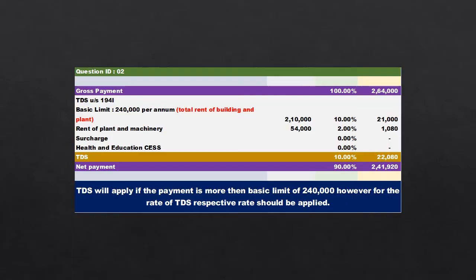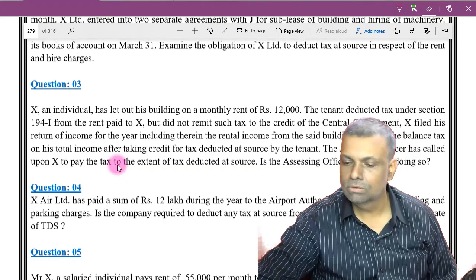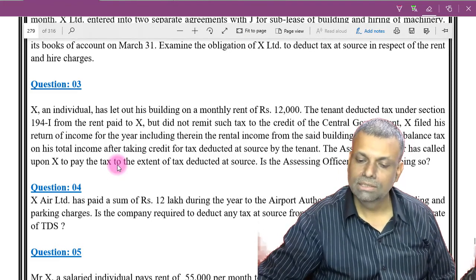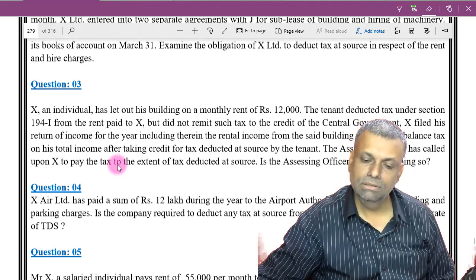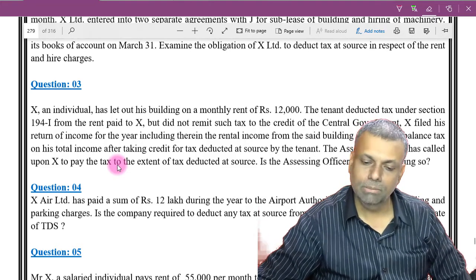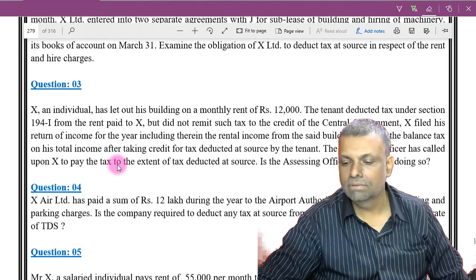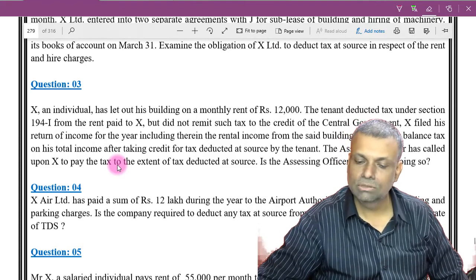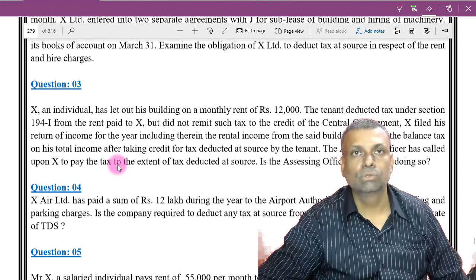Now come to question number 3. X, an individual, let out his building on a monthly rent of 12,000. Tenant deducted the tax under section 194I from rent paid to X, but did not remit such tax to the credit of the central government. X filed his return of income for the year, including the rental income from the said building, and paid the balance tax on his total income after taking credit of the tax deducted at source by the tenant. Assessing officer called upon X to pay tax to the extent of tax deducted at source. Is the assessing officer justified in so doing?